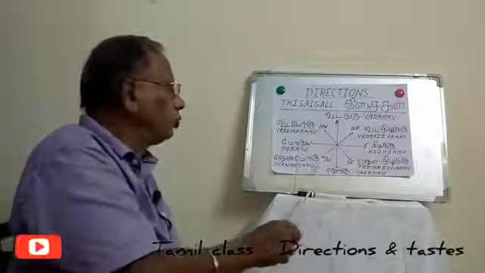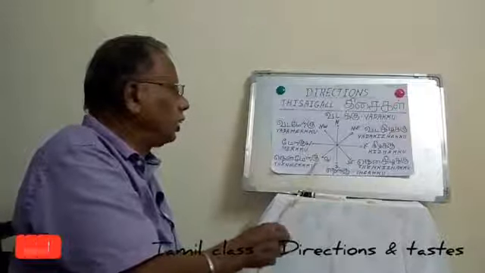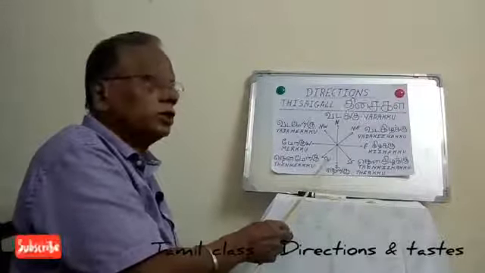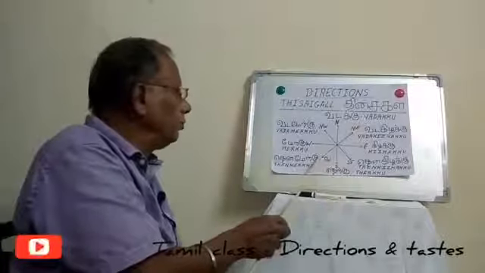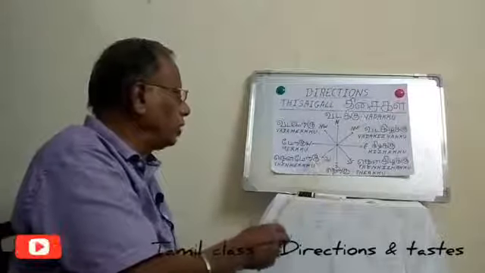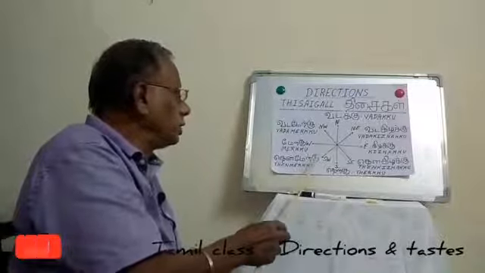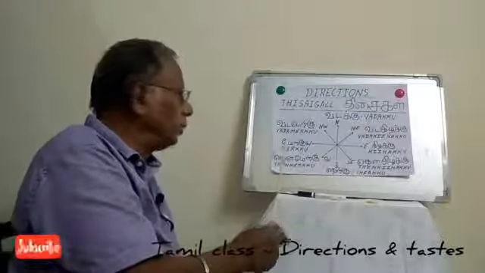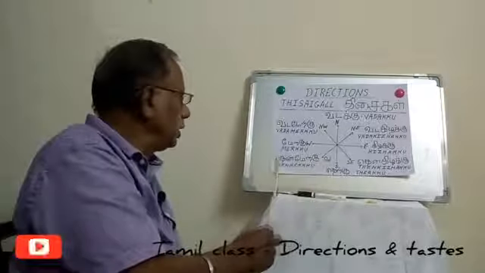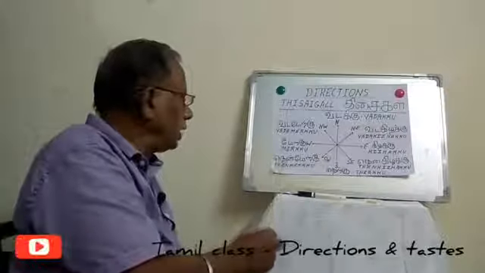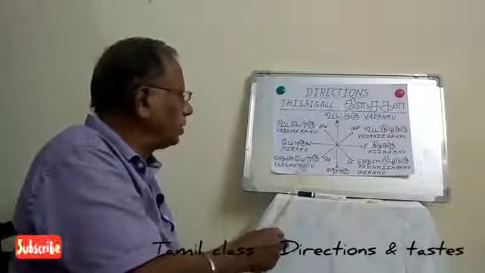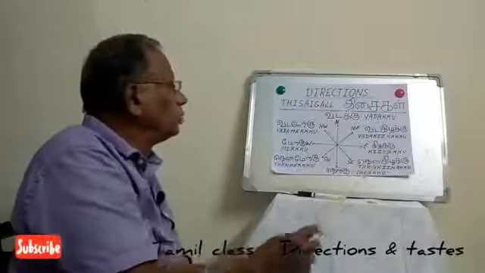Now we are coming to southwest. You know that south, I told you, is called Terku in Tamil, and west is called Merku. When we combine them for southwest, in short we call it Tenmerku.